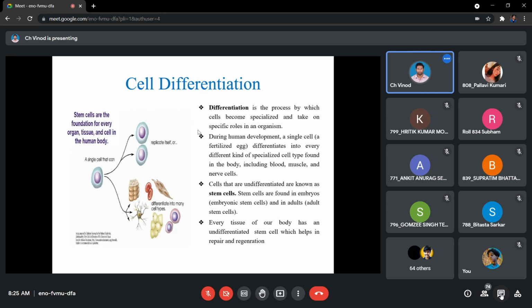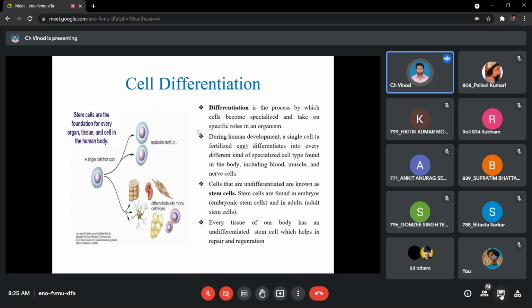That's how from a single cell we are able to generate different categories of cells. This is the way, from a single zygote, we are going to establish the entire body of the human or any other animal or plant. This entire process is called cellular differentiation.